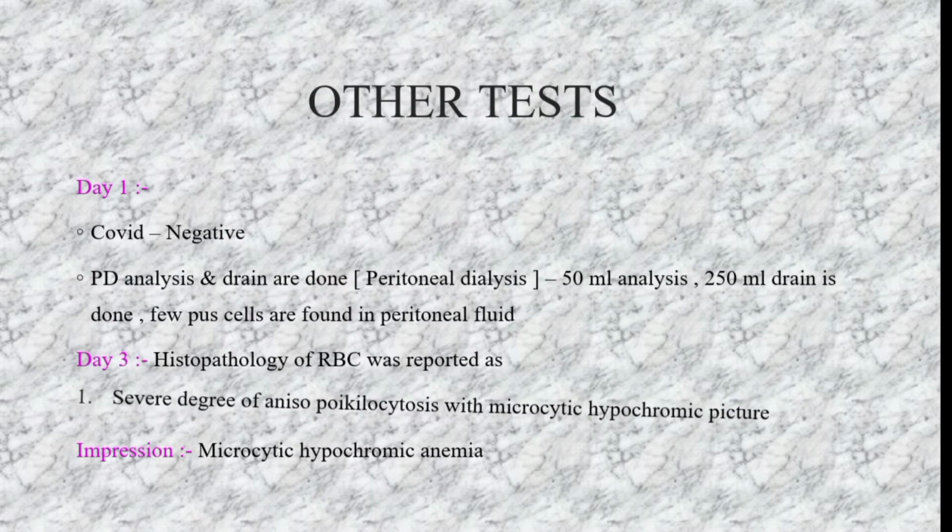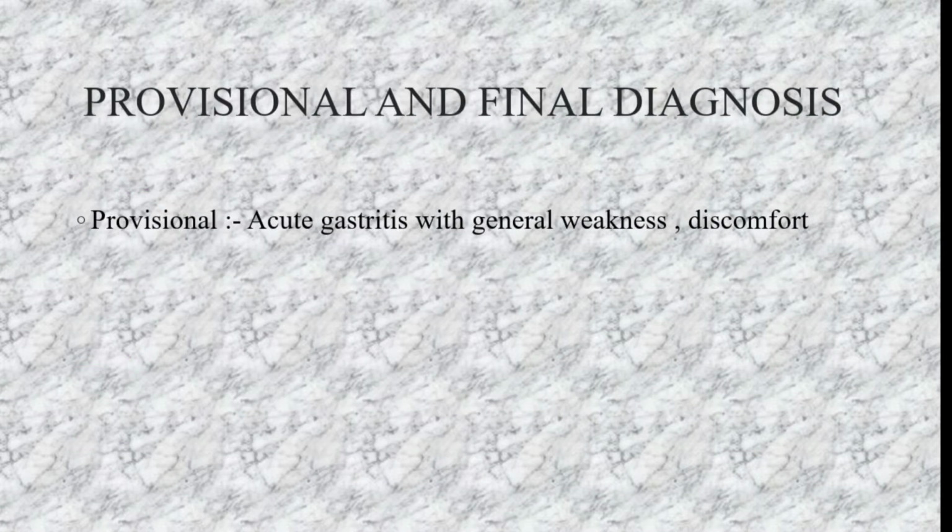So these are the tests that were carried out. Now let's move on to the diagnosis: the provisional diagnosis and the final diagnosis. What is the difference between provisional and final diagnosis? Provisional is based on our assumptions, meaning we can assume that a person is suffering from fever or headache just by seeing or by our normal knowledge.